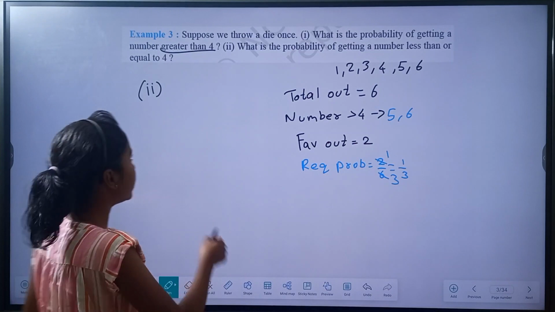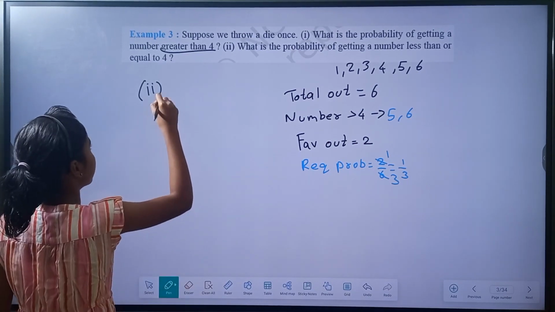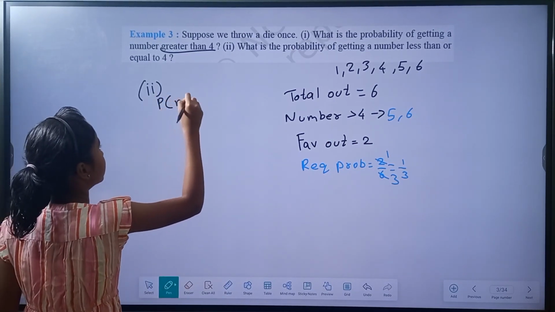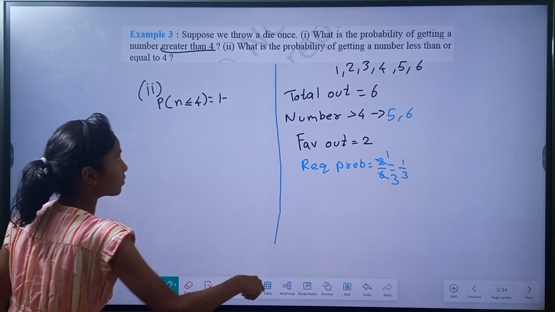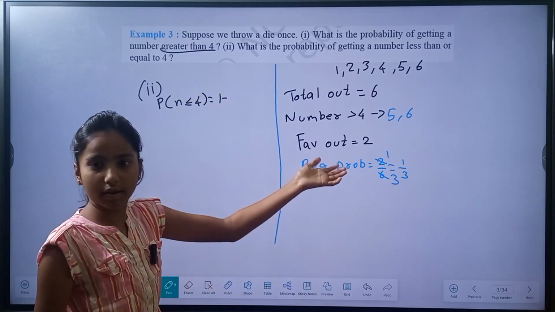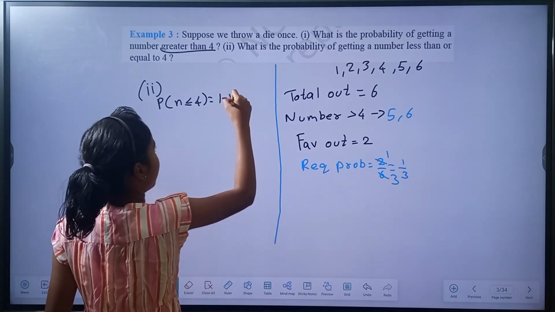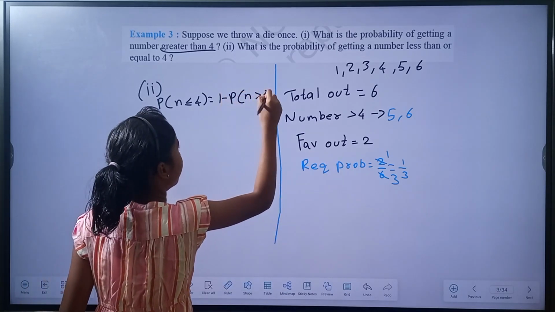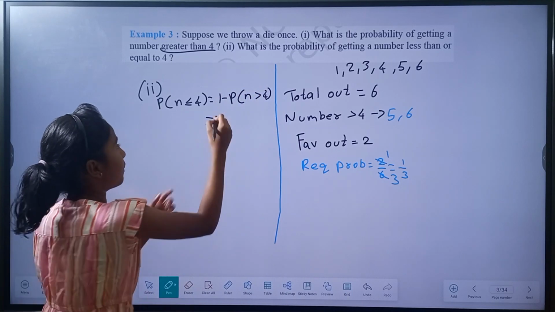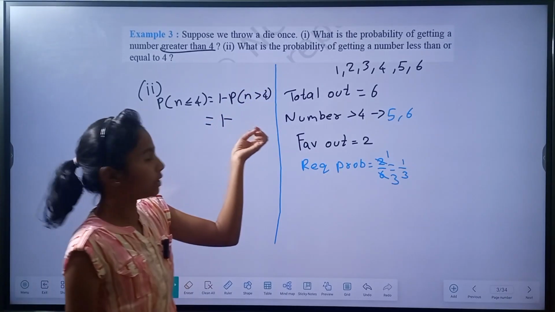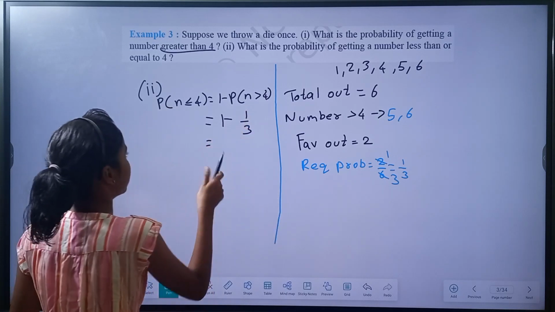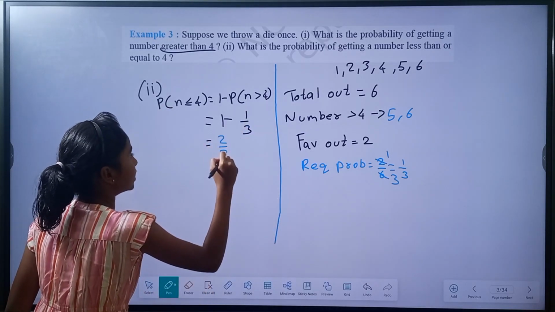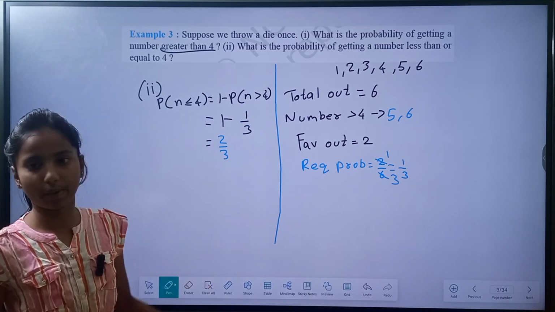So P of n less than or equal to 4 equals 1 minus P of n greater than 4. We found that the probability of the numbers greater than 4 is 1 by 3. So this is equal to 2 by 3. The required probability is 2 by 3.